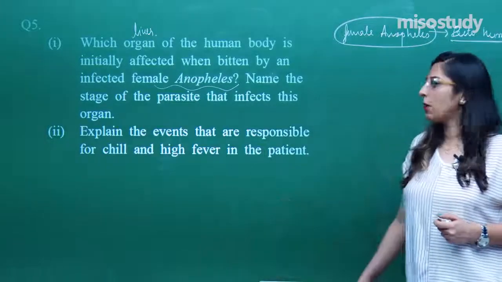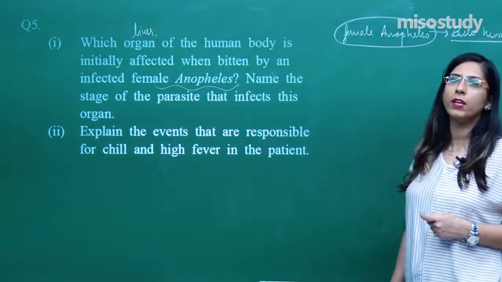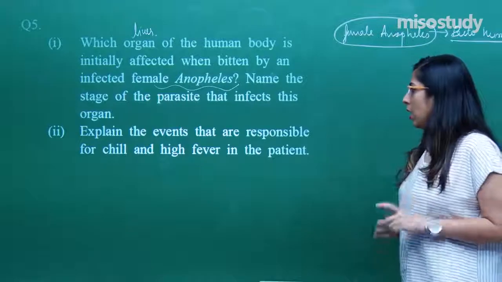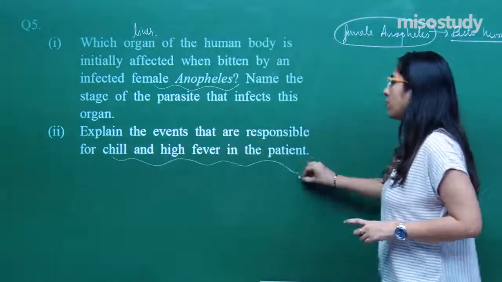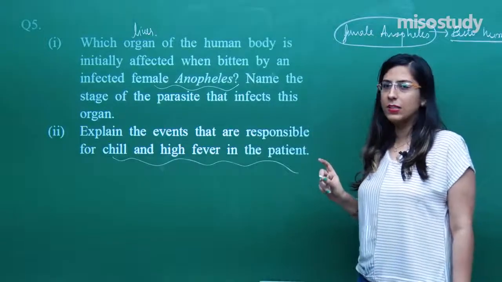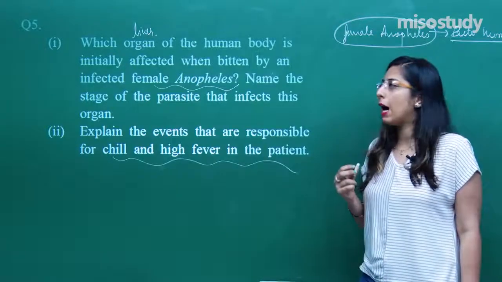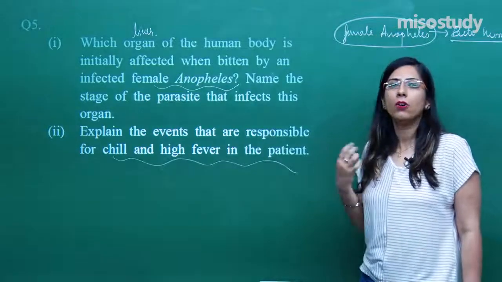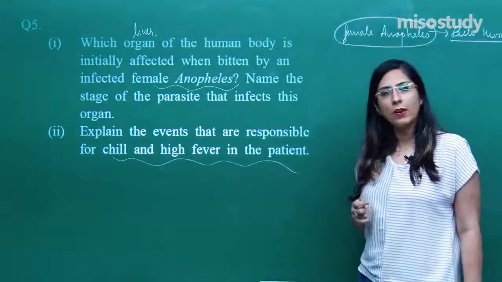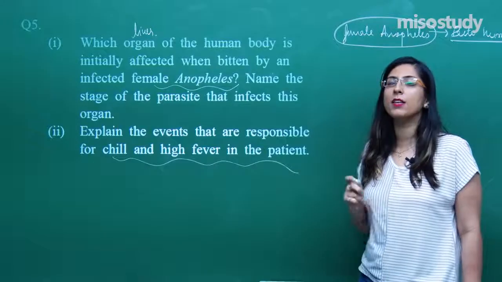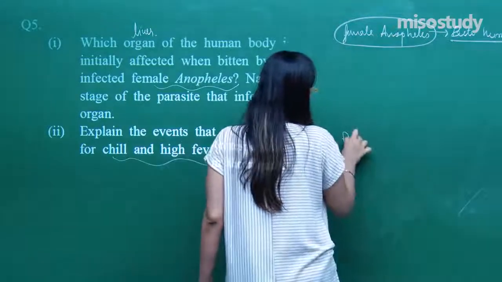Let's come back to the second part. Explain the events that are responsible for chill and high fever in patients. The question says chill and high fever in the patient. First of all, as I have discussed, in the initial stages they enter into the liver. When they enter into the liver, certain changes occur, the schizont is formed, and after that they enter into the RBC. When they enter into RBC, they cause destruction over there. So the correct answer for this is RBC.